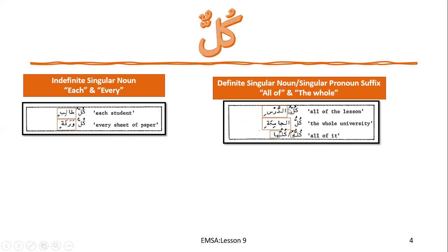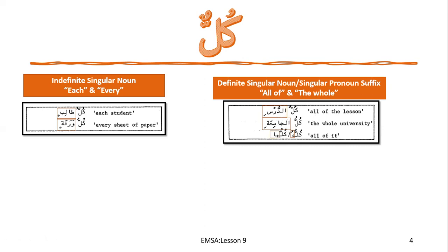When kullu is followed by a proper mudaf or a pronoun suffix, it will give the meaning of all of, or the whole: all of the lesson, the whole university. Kulluhu, all of it. Kulluha, all of it. So kullul jamiati, the whole university. Kullut darsi, all of the lesson.